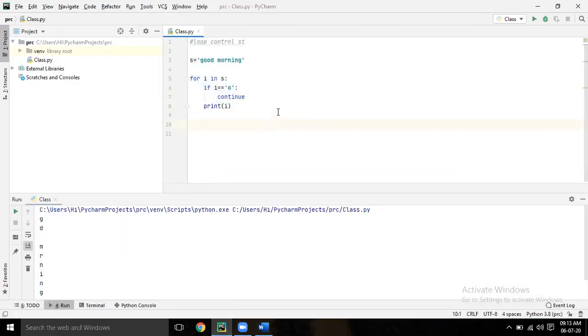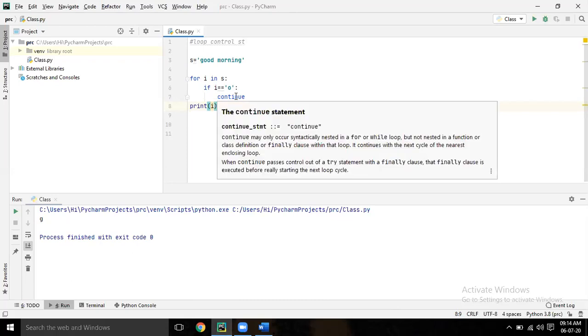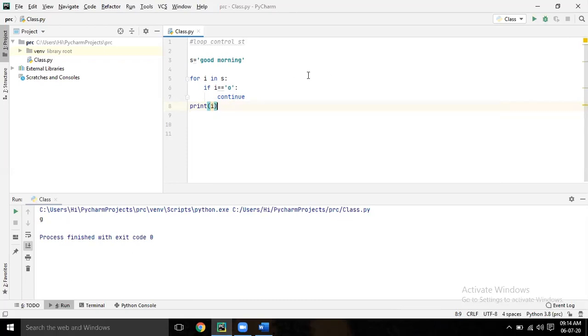Now here I'll tell you how indentation works. Just bring that print statement to the beginning. Give one tab. Run it. What happened here? Why did it come G? How is it working? Why did it come G?